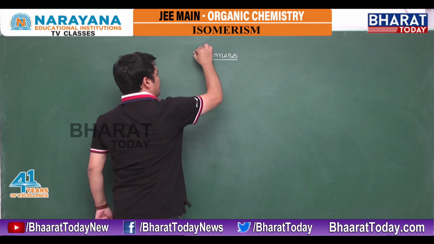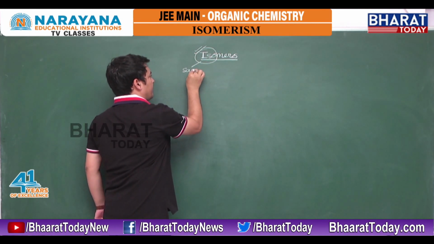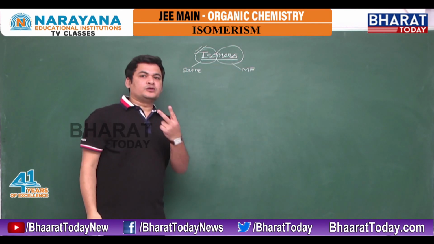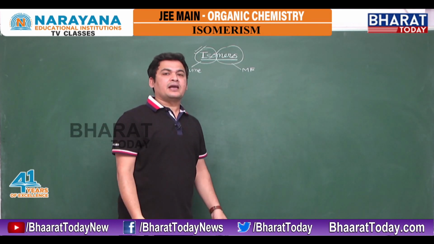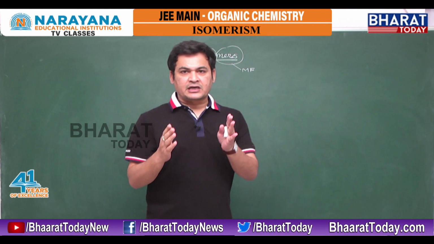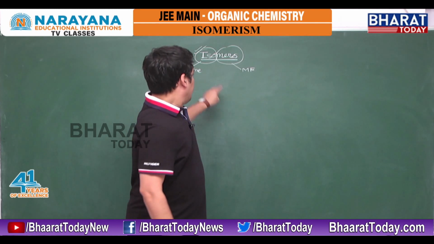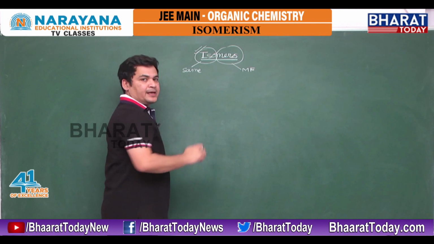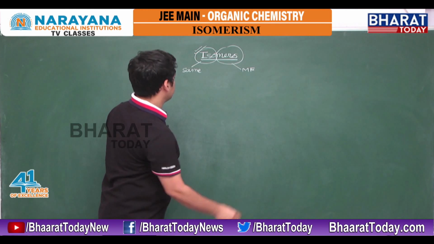If we discuss isomers, iso means same and mers means molecular formula. It means any two structures which have the same molecular formula but different properties are isomers. Isomer is not an individual property. Minimum two structures are required to establish the relationship of isomerism. Iso means same and mers means molecular formula. When two compounds have the same molecular formula but show different properties, they are called isomers.